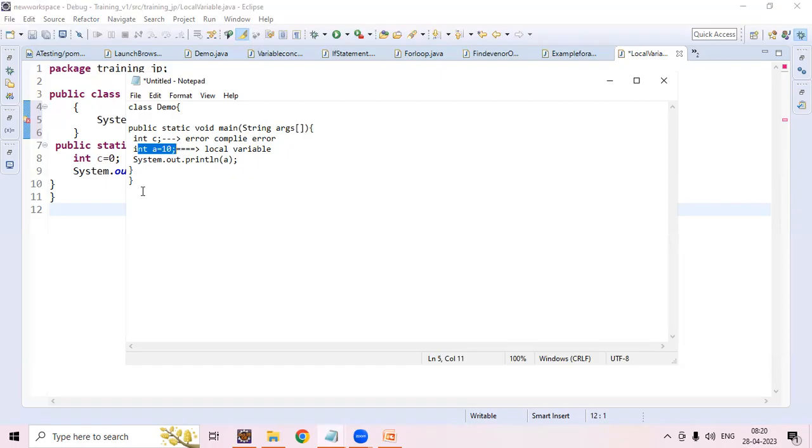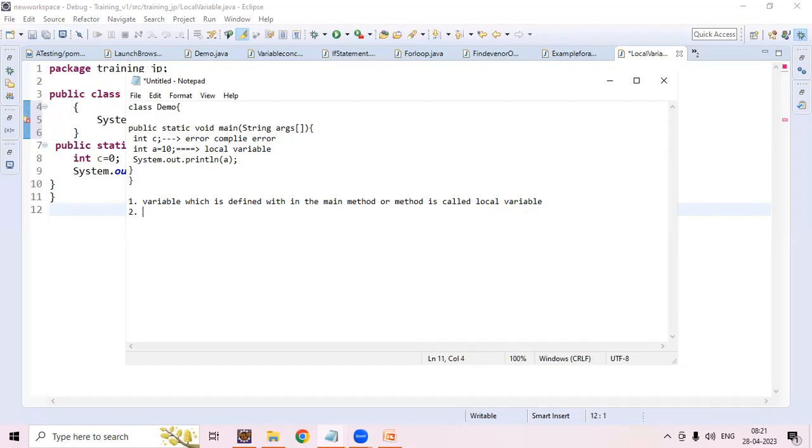Point 1: a variable which is defined within the main method or a different method is called a local variable.